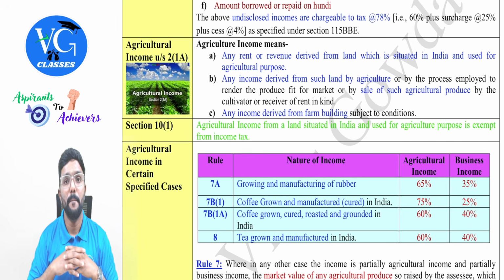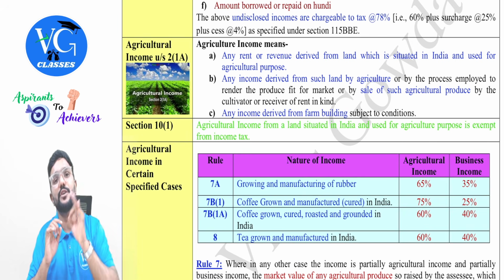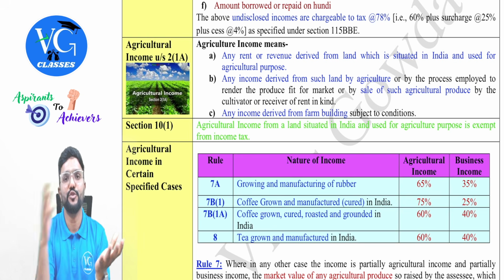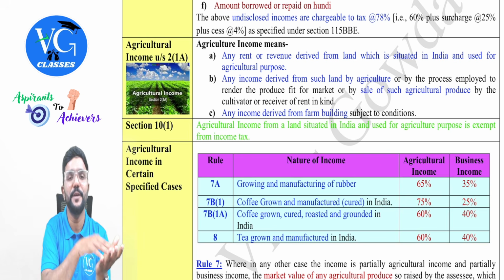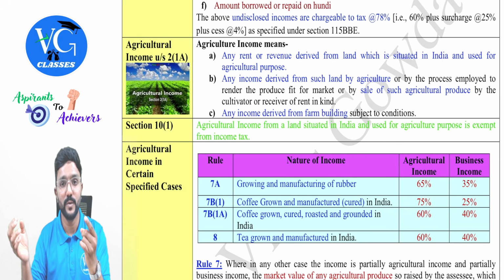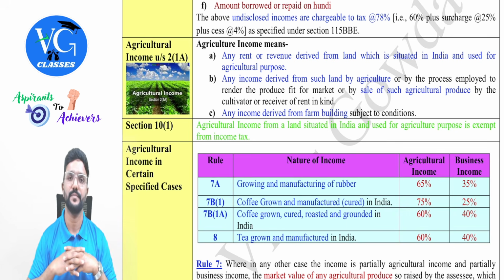For example, tilling of land, sowing of seeds, tending, pruning, cutting, cleaning, drying, all these are part of the agricultural activities. But if you change the nature of the crop, for example, sir, I am converting the fruits into fruit juice, I am converting potato into potato chips. Now, am I changing the nature of the crop? Yes. In such case, whatever I am doing, can we call it as agricultural activities? No, guys. We should not change the nature.